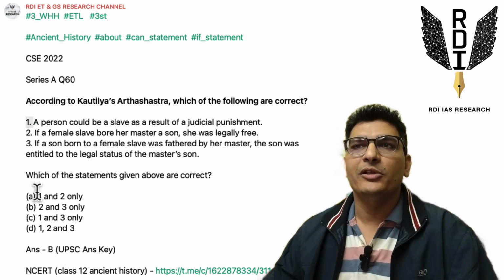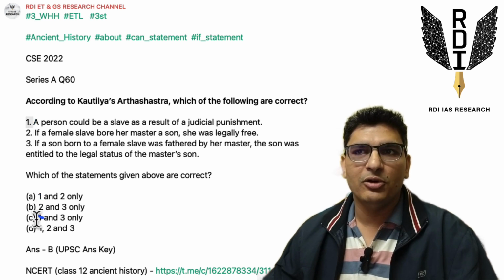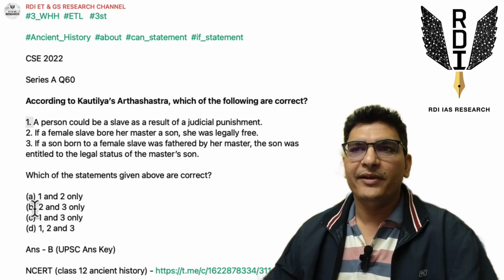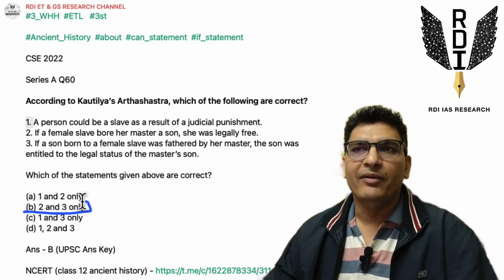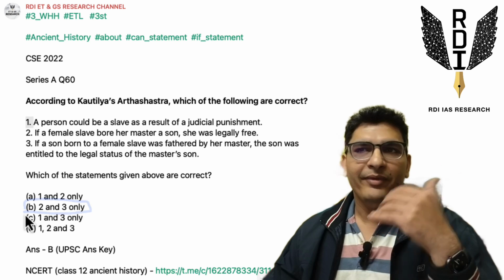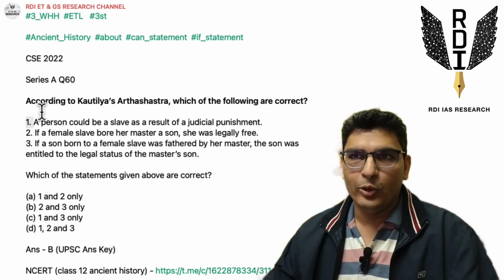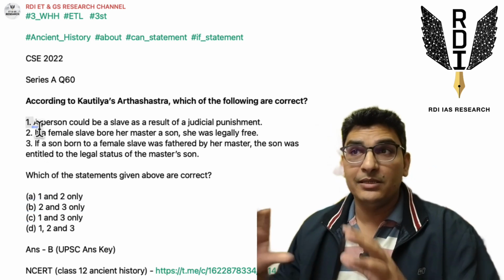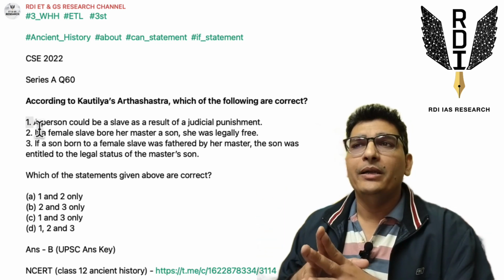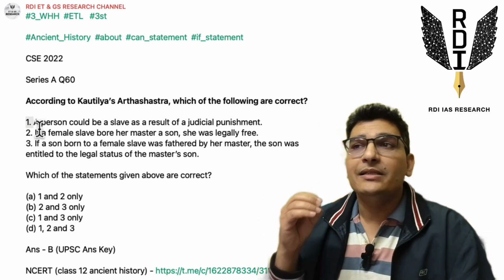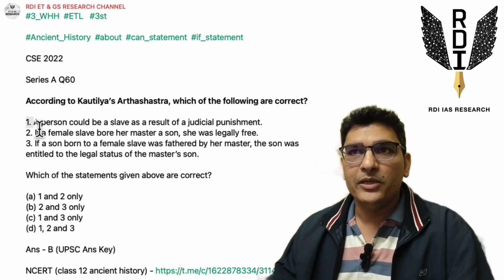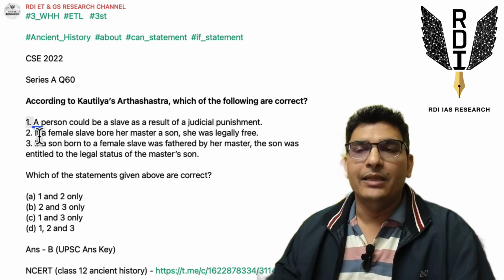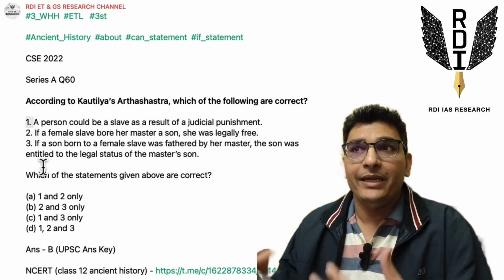And if it is false, look at the options. First, Alpha option is gone, Charlie. Alpha is A, Bravo is B, Charlie is C, Delta is D option, right? So, Alpha option is gone, Charlie option is gone, Delta option is gone, and you are left with only Bravo, 2 and 3. So, one way of solving this question is by noticing a person, right? This is a grammar related thing, but it also highlights the significance of reading the question and the statements very carefully. So, a person should be incorrect in this statement.